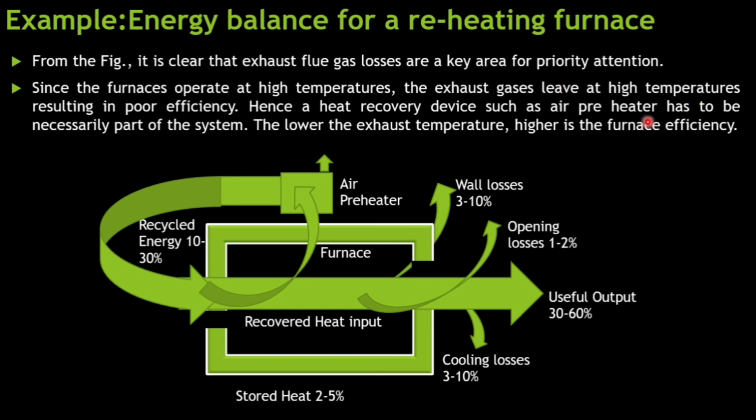So we are using an air preheater, as I told you before. This will enhance the efficiency of the furnace. So this is how you represent it. Now if I'm an energy manager and I'm looking at this diagram, I say okay, that means the effectiveness increased using this particular method of adding an air preheater, and I can see what amount of losses are here. So I'll have to work on it or not, is it inefficient or not? Everything I'll be able to predict with the help of this Sankey diagram.